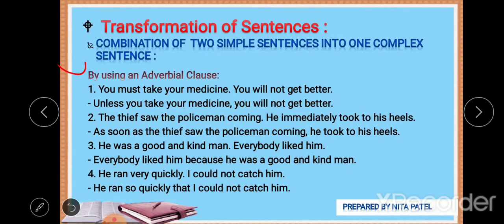Look at the first sentence. You must take your medicine, you will not get better.